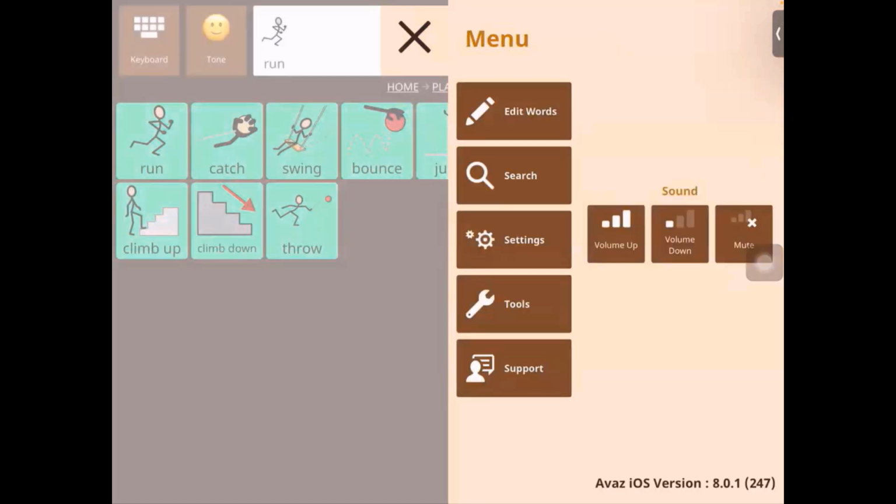Let's go back. Then on the side here, you can see we have sound, right? So this volume up and volume down helps us to regulate the sound of the Avaz. So you can use that to make sure that the volume is as loud as you like. So these are all the different ones except settings. Now we're going into settings and we're going to check out all the features. So let's go into settings.